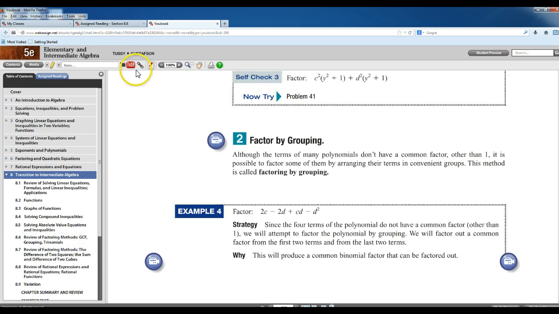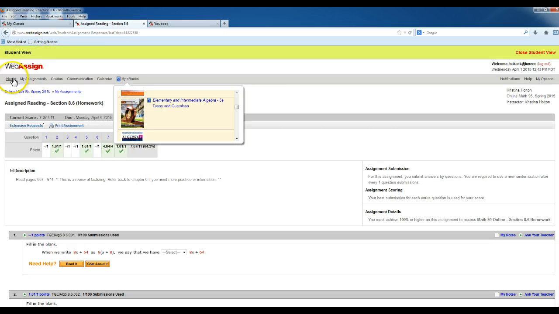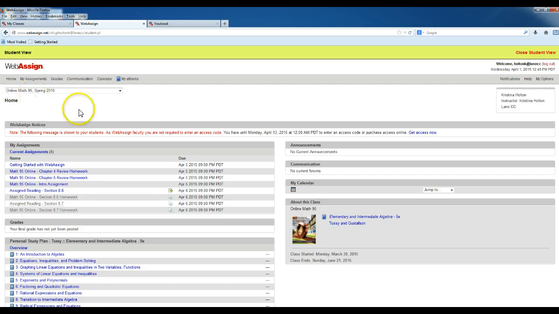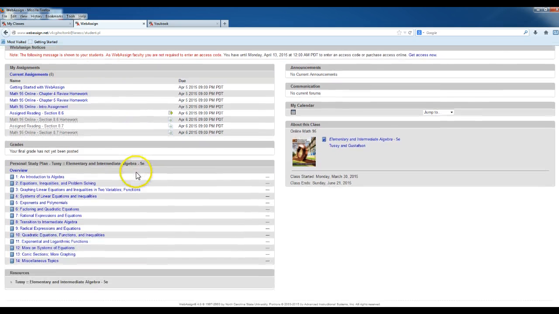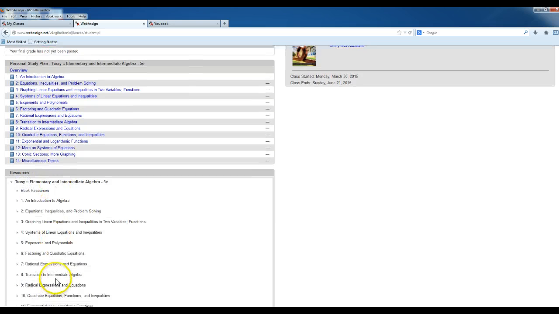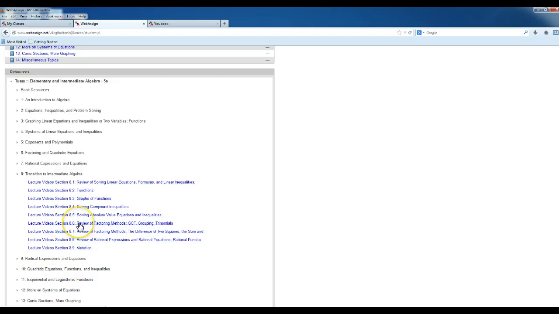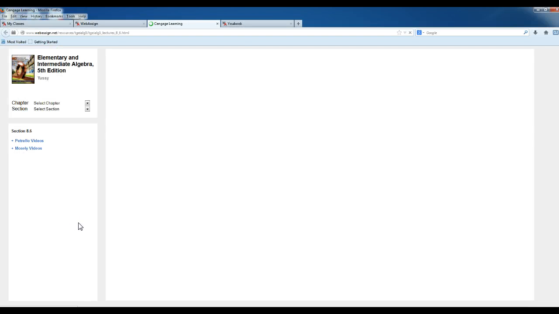Okay? If necessary, you can also access the videos from inside WebAssign from your home screen by going all the way down to the bottom where it says Resources, clicking on TUSSY, and then going to the chapter, this is Chapter 8, and you can click on the lecture videos for Section 8.6.